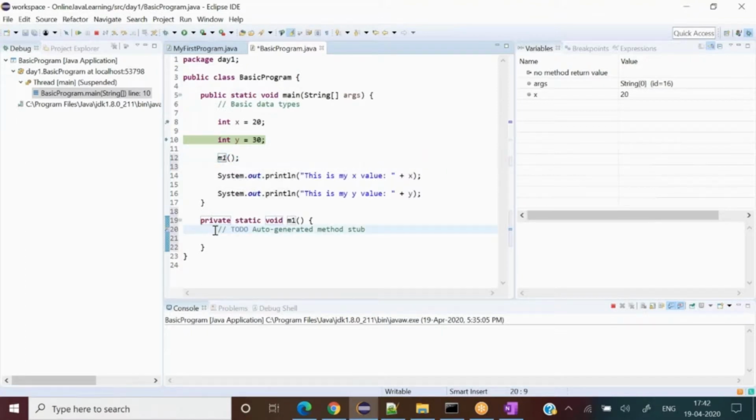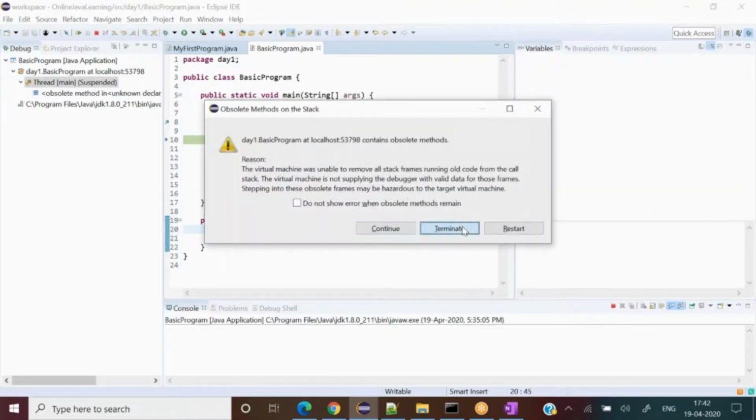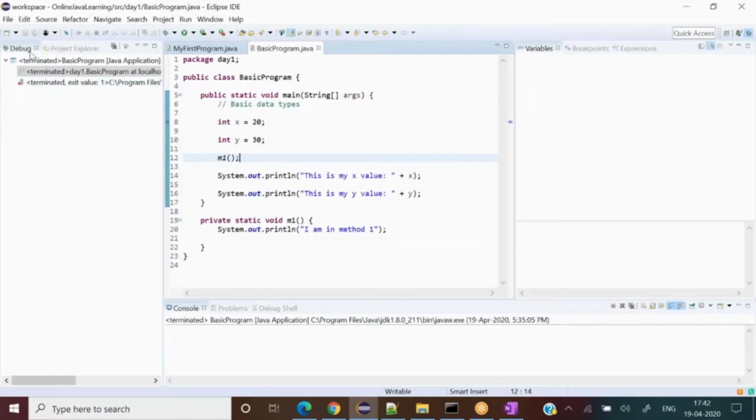Don't worry if you don't get what I'm doing, I'll explain later. I am in method 1. Just to show you a few things, I terminate it and start the debugging again. There is a purpose, I am showing you the stack frame one more time.